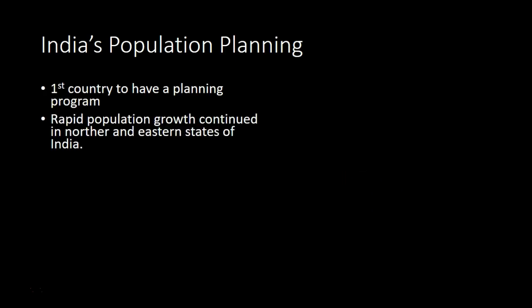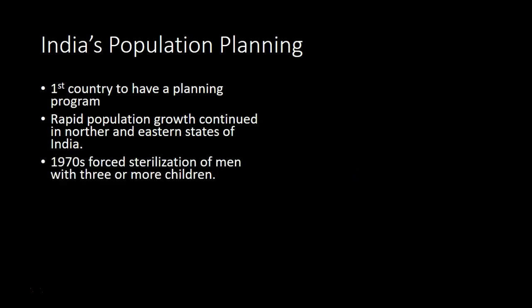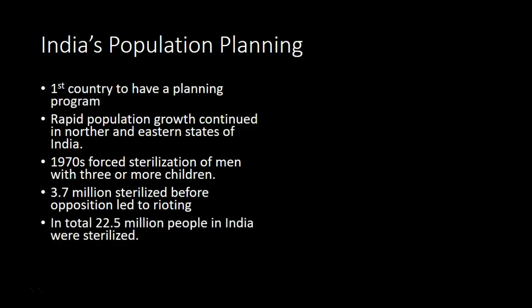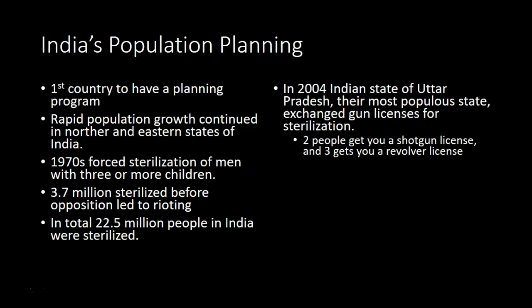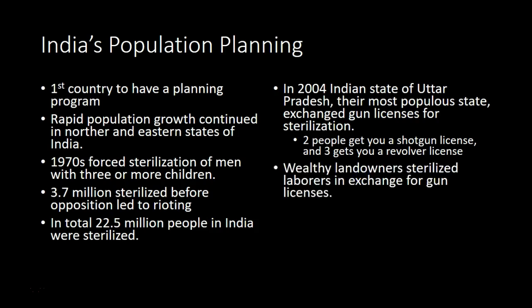Rapid population growth continued, though, in northern and eastern states of India. So in the 1970s, they actually would force sterilization of men with 3 or more children. 3.7 million men were sterilized before opposition led to rioting, but in total, 22.5 million people in India were sterilized. In 2004, one of the states in India, the most populous state, exchanged gun licenses for sterilization. 2 people get you a shotgun license, 3 gets you a revolver license. Wealthy landowners sterilized laborers in exchange for gun licenses, and now it encourages sterilization with housing and food.